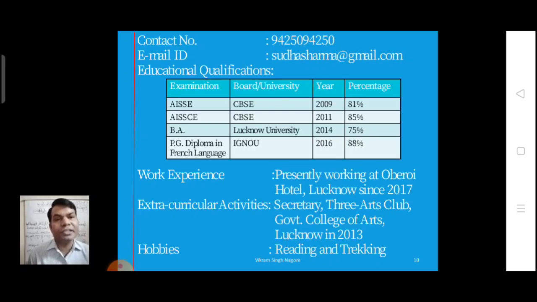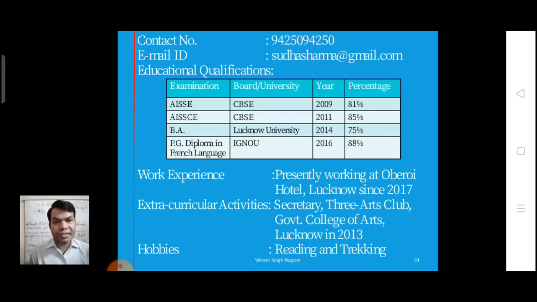Dear students, it must be mentioned in a table as it has been shown in this PPT. In the same way, you should mention your educational qualification. Okay, you should make a table having these titles: examination, board, university, year and percentage. Then starting from your 10th, you need to mention all these details.